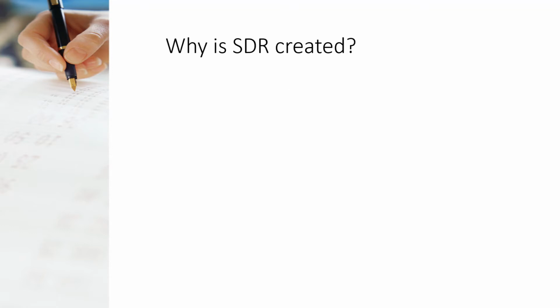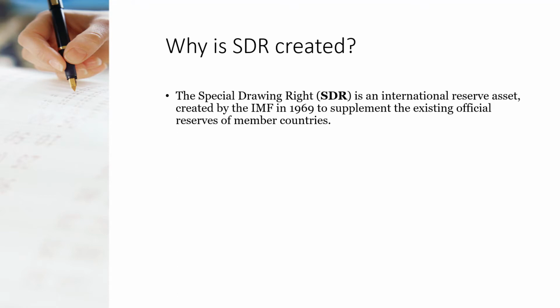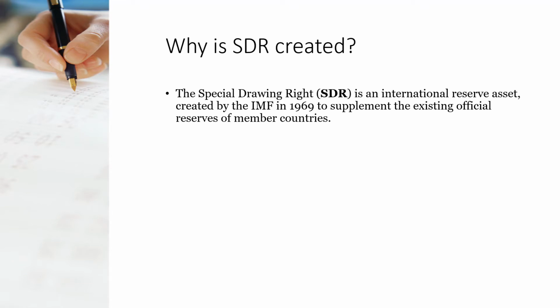Now further, let's see why SDR was created. Why were special drawing rights created? The special drawing rights is an international reserve asset created by the IMF in 1969 to supplement the existing official reserves of member countries. As we have already studied, they act as a supplement of existing official reserves of member countries. Means whatever reserves member countries hold, SDRs act as a supplement to that.